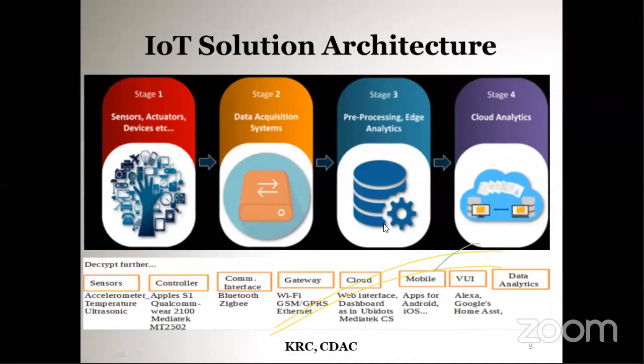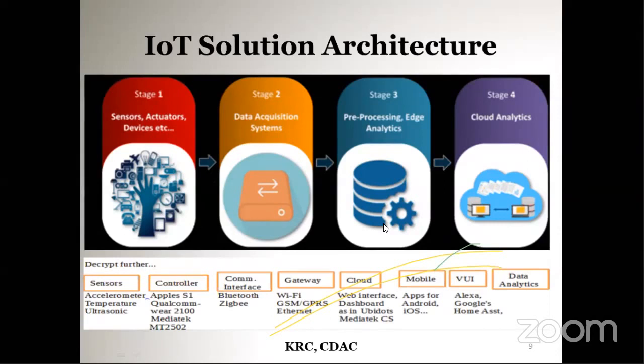In that case, the gateway comes into use. Instead of directly sending data to the cloud, the sensor sends the data to a gateway. The gateway is placed between the sensor and the cloud, closer to the sensor, so that the sensor has to send the data only to the gateway.